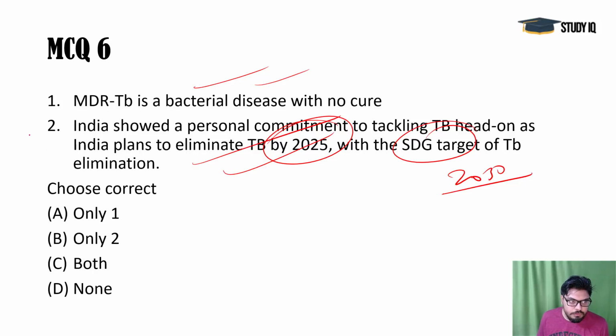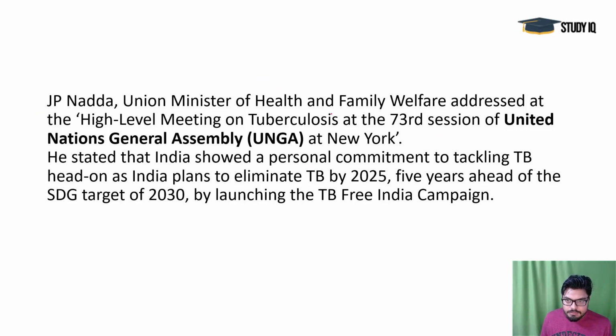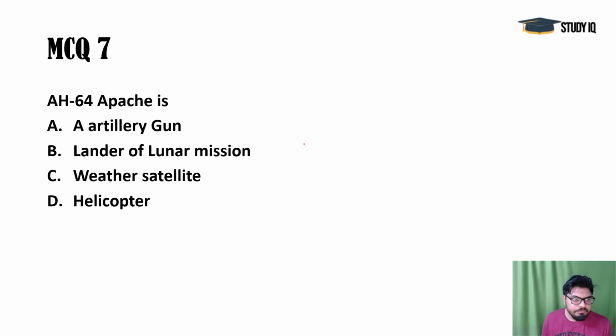So this option is wrong, and this is again wrong because we are setting a target of 2025 here. Although it's a very ambitious goal and almost impossible to eliminate TB totally by 2025, we are making our efforts, and none is the answer here. There was a 73rd session of UNGA at New York. That was attended by JP Nadda, the Health Minister of India. It was a high-level meeting on tuberculosis. That was very important, and we talked about our goals and the SDGs there.